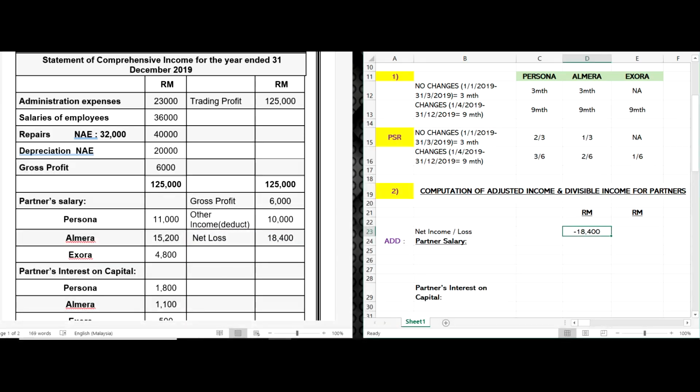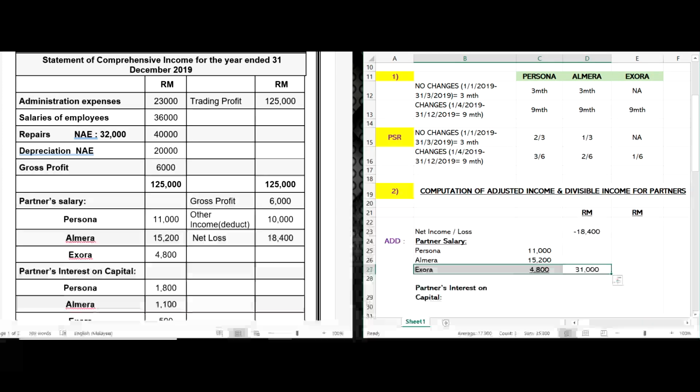There are three partners: Persona, Almira, and Izora. Where did I get the 11,000, 15,200, and 44,800? I just take it from here and copy everything here.